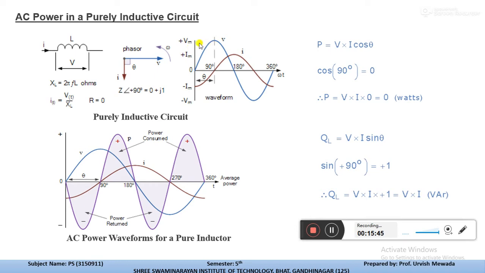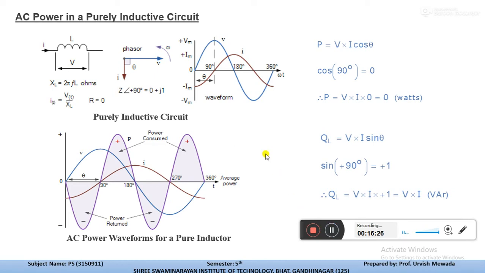Now this plus Vm indicates the positive Vmax, and this Im indicates the maximum current Im on the positive side, and this is the negative side. So this is the negative Vm and this is the negative Im. Now if you plot the vector diagram from this waveform, V is taken as the reference. As V is the reference and an inductor is present in the circuit, we can draw I lagging V by theta degrees, or 90 degrees, because this is a purely inductive circuit.